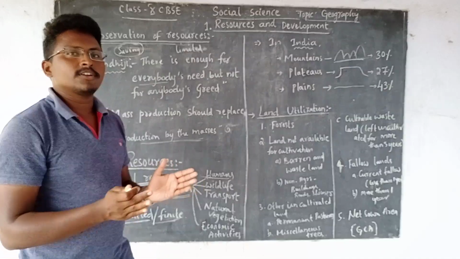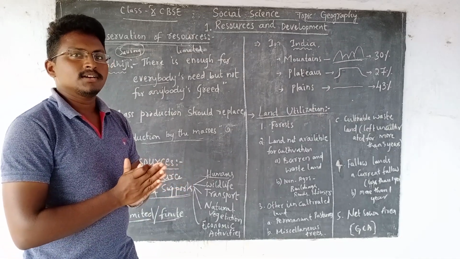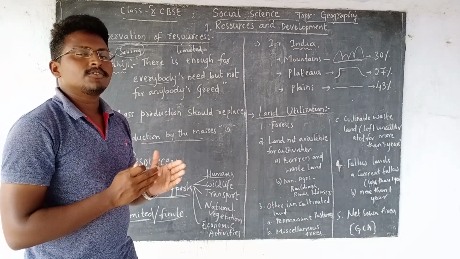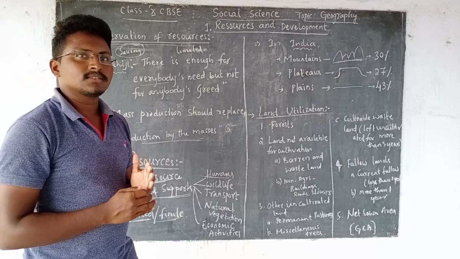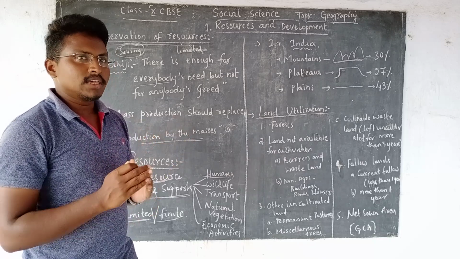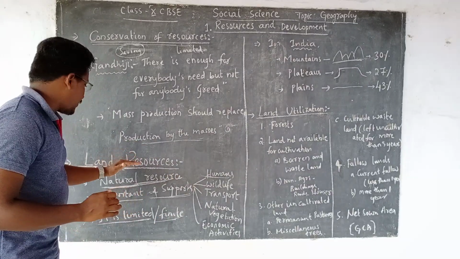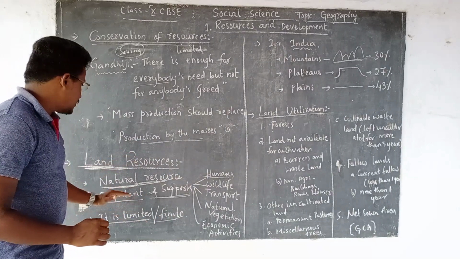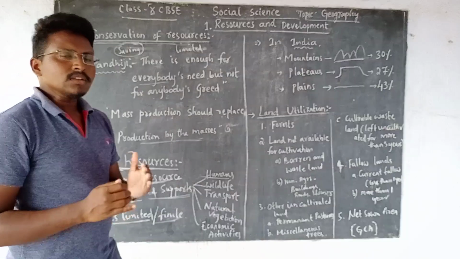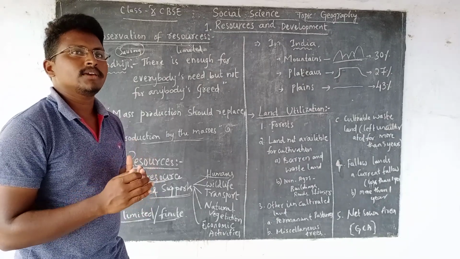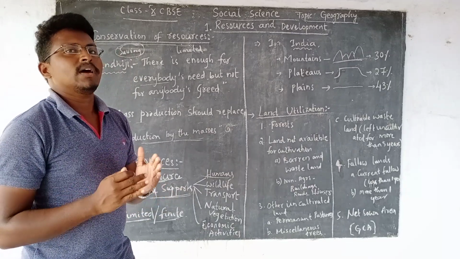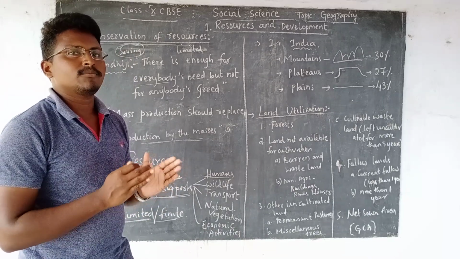Because the total amount of land on earth is only 29%, and the remaining 71% is covered with water. Since it is finite, we are supposed to use this land in a proper manner and maintain it properly.